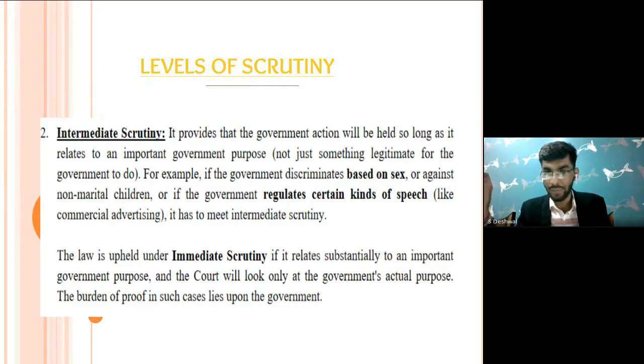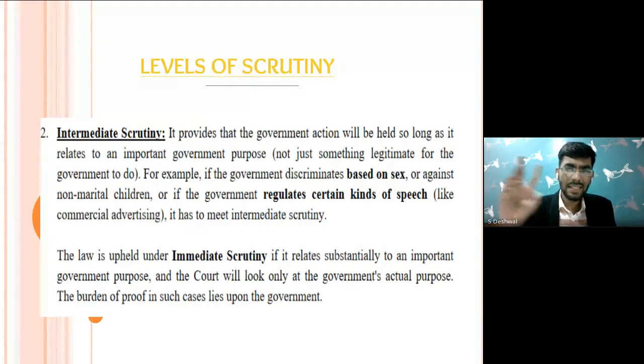So please understand the difference. The first talks about legitimate state interest. The second talks about something very important: there is some important government purpose in intermediate scrutiny. In strict scrutiny, there is a compelling state interest.